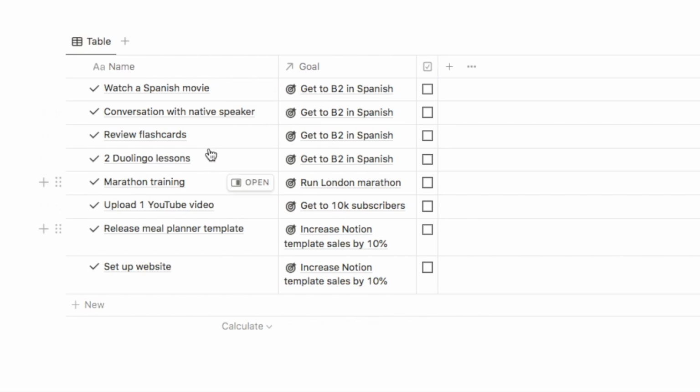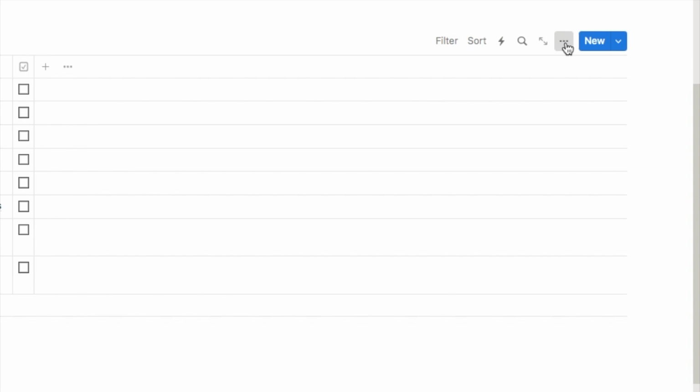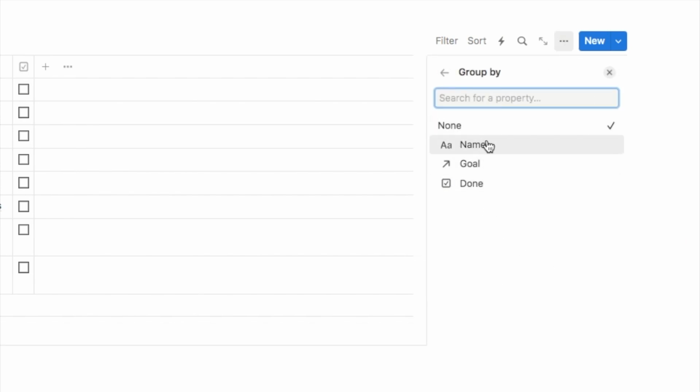So I actually want all of the tasks to be grouped based on the goal that they relate to, so it's easy to see which tasks I have to complete for each goal. So to do that, you can click on the 3 dots up here, select group, and then it's going to ask me what I want to group the tasks by. So I actually want to group them based on the goal, so that's what we're going to select.